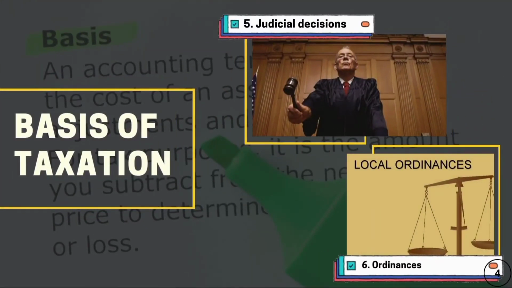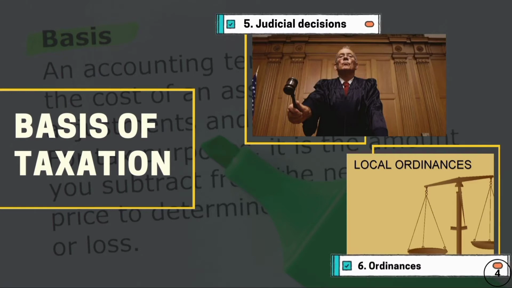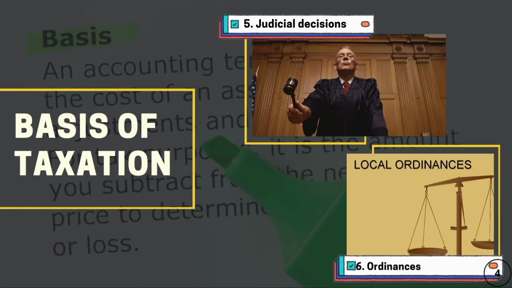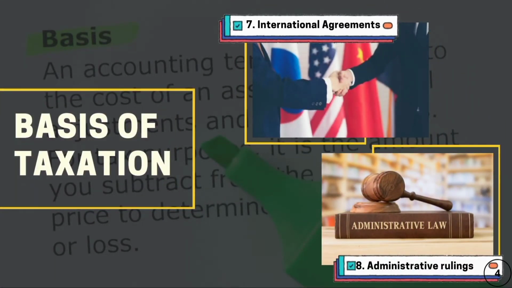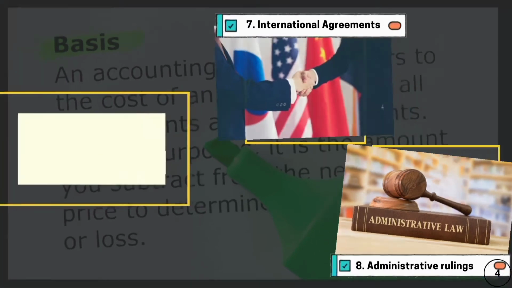Number 5, judicial decisions in tax cases by the Supreme Court. Number 6, provincial, city, and municipal ordinances. Number 7, observance of international agreements. And number 8 is the administrative rulings and opinions.